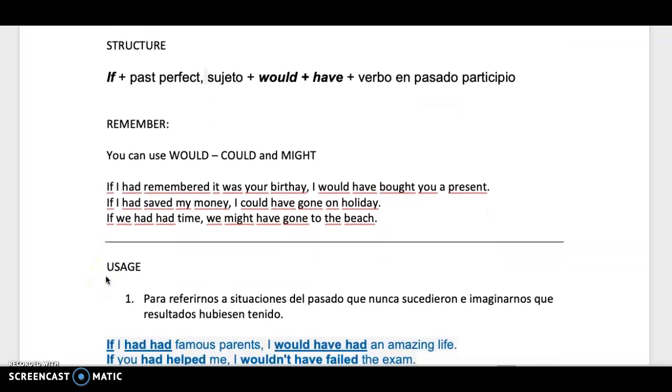Okay, let's continue. This example, if we had had time, we might have gone to the beach, ¿ok? Si yo tuviera más tiempo, yo podría ir a la playa, ¿ok? Podría. O yo hubiera podido ir a la playa.